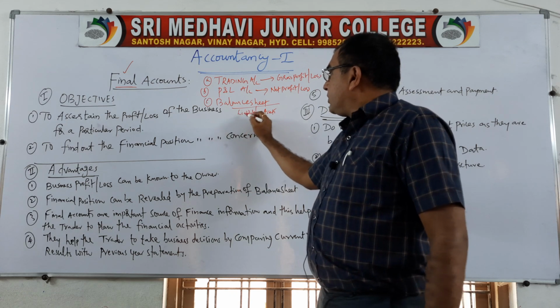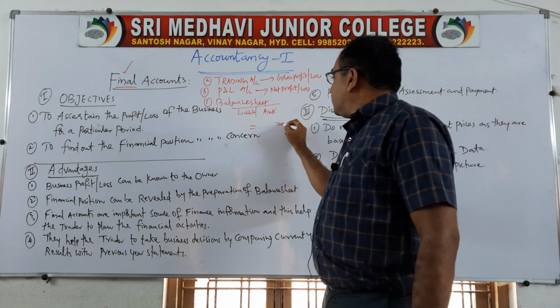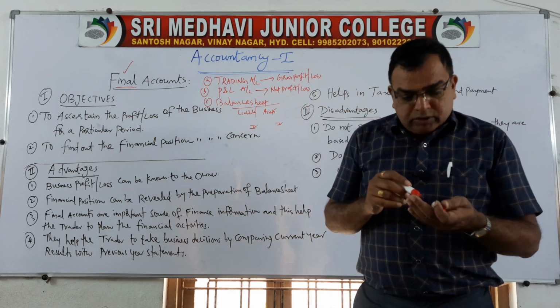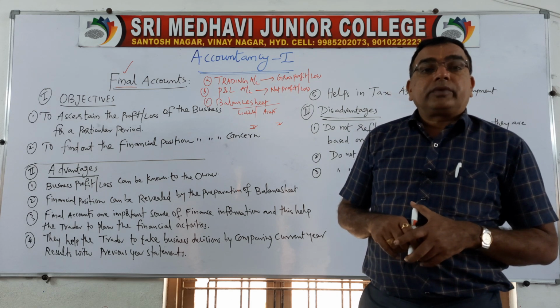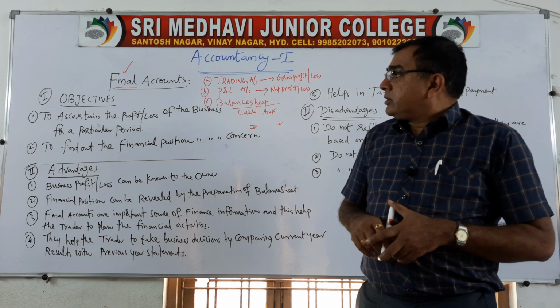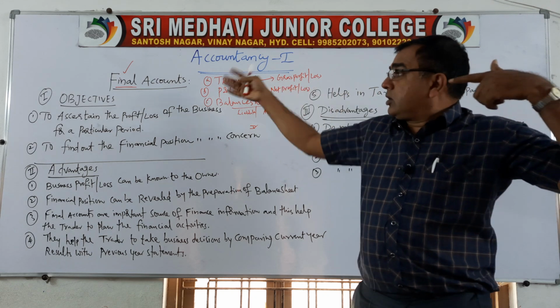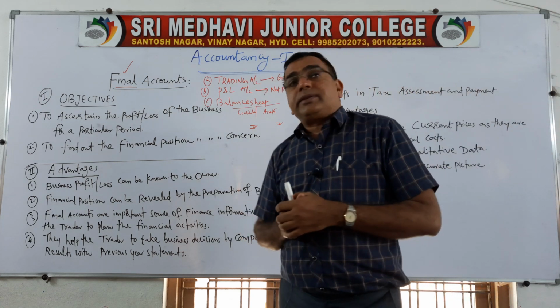On the left hand side, we write liabilities. On the right hand side, we write assets. Both the totals will be same. That gets tallied. So this is what we are going to do as part of final accounts. Clear? So once you know this, you can write down objectives, you can write down advantages, you can write down disadvantages.